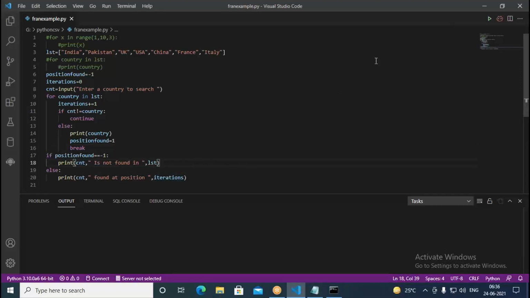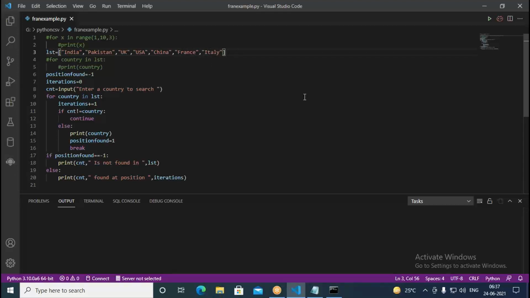Once again, let me explain. I have taken position found equal to -1, iterations equal to 0. Then here CNT input: enter a country to search. And before that, I created a list: India, Pakistan, UK, USA, China, France, and Italy. I have entered those. Here I use a for loop to iterate over the list of countries. For country in LST, one by one country we are retrieving here. Then immediately we do iterations plus equal to 1, because the positions are going to be 1, 2, 3, 4, 5, 6, 7 for our understanding.